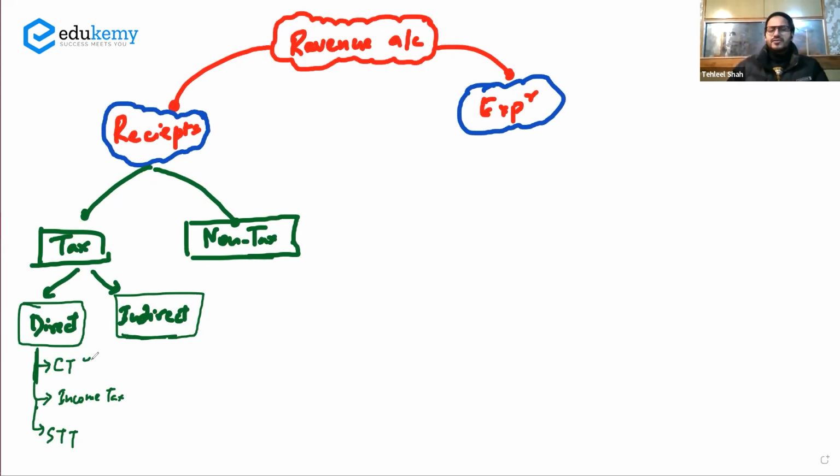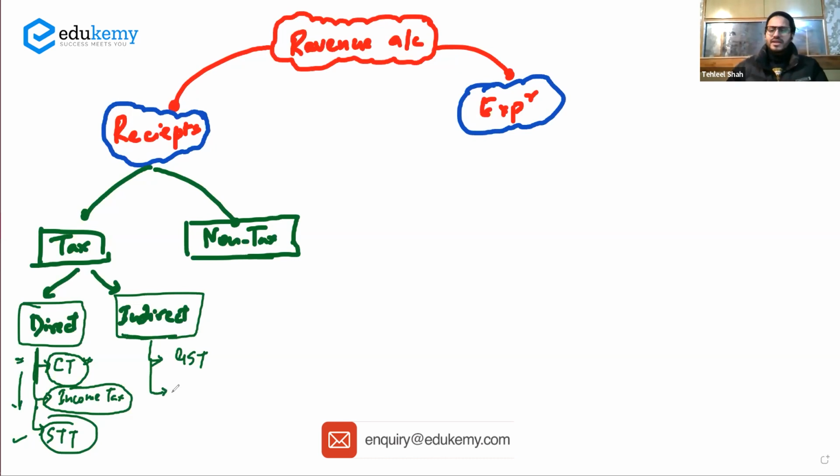So corporate tax is at the top because it gives maximum tax receipts to the government in the direct tax regime. Then number 2 is the income tax. Number 3 is the security transaction tax. So revenue keeps on falling from CT to STT. Then you have the indirect taxes. Indirect taxes are those taxes, say for example, in which the incidence and impact are on different individuals, like the GST. GST is an indirect tax. GST has to be paid by the shopkeeper, but the impact is actually borne by the customers. So GST, and like you have the customs duty and various kinds of other indirect taxes.